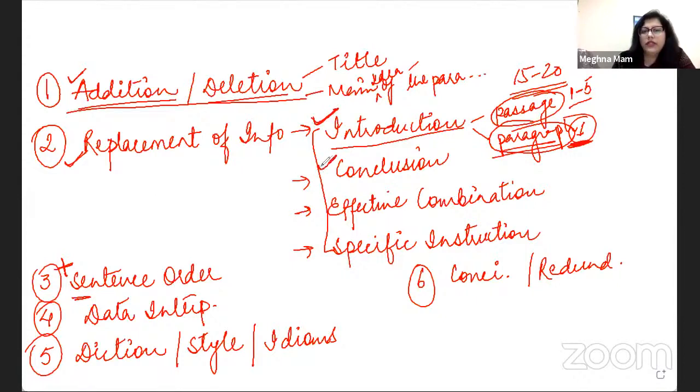Let's talk about conclusion questions. Mostly they ask you to conclude the passage. Rarely they ask you to conclude the paragraph, but you may see both types of questions on the paper. If you're solving multiple tests, you will observe that these questions come with specific instructions. If the author wanted to conclude the paragraph by emphasizing this, or if the author wanted to conclude the passage by reinforcing this idea, or by reinforcing the point made in para 1, and so on. So you will always have one very clear-cut instruction in the question.